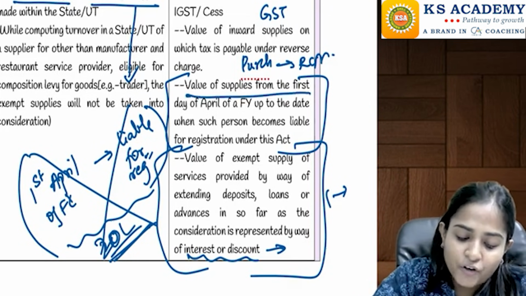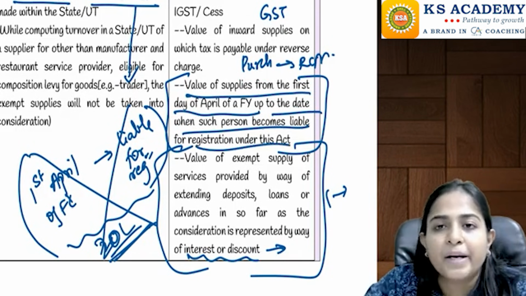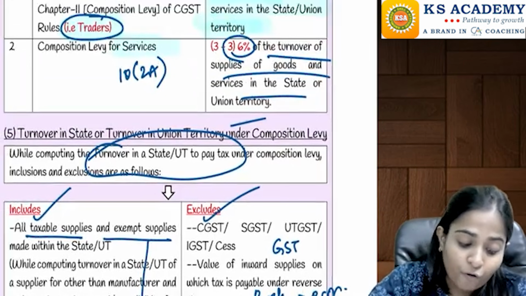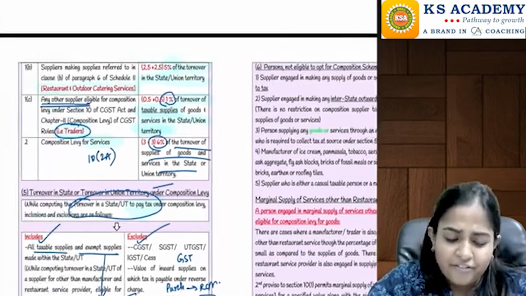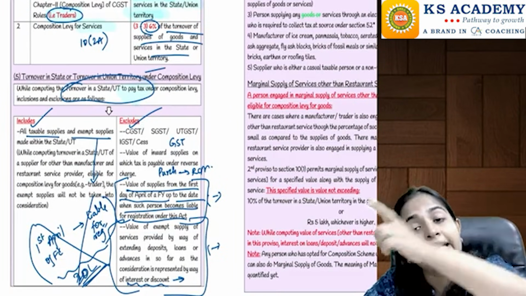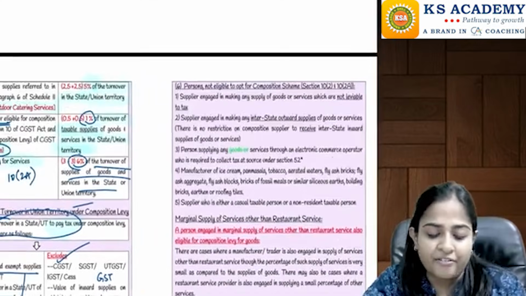So that value of supply from the 1st day of April of the financial year up to the day that person becomes liable for registration, even that turnover will be excluded for the purpose of payment of taxes. Right? We have done many numerical examples on this, and we have many numerical examples in our main book also, so you can just refer to that once.